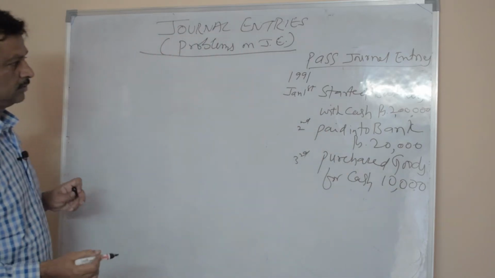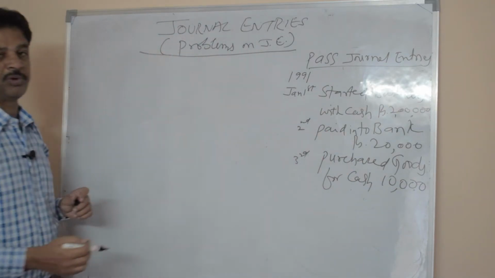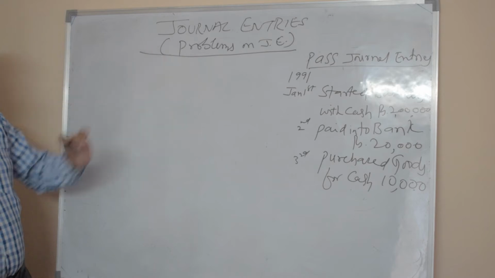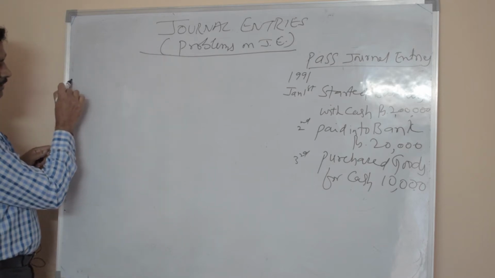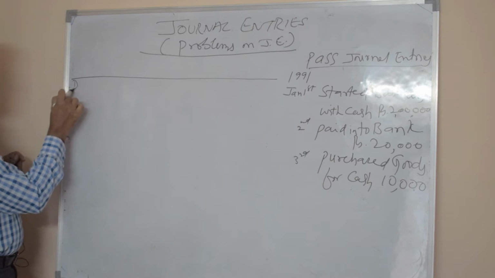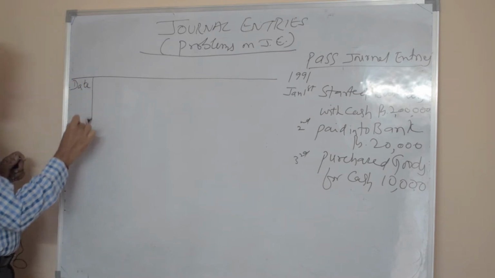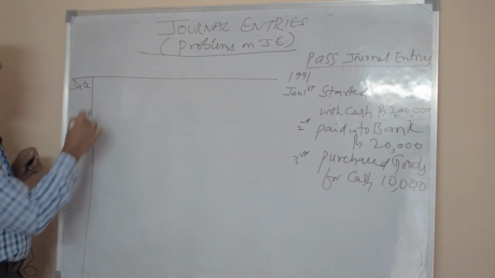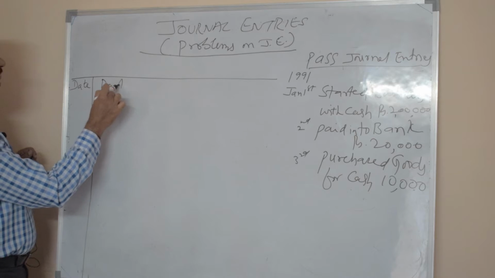Okay, so let us continue. How will the journal entry be passed in the journal books? Journal is like this. There are 5 columns. First one is date. Second one is particulars.